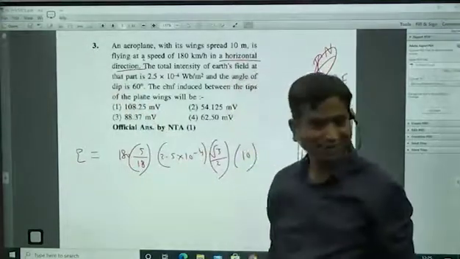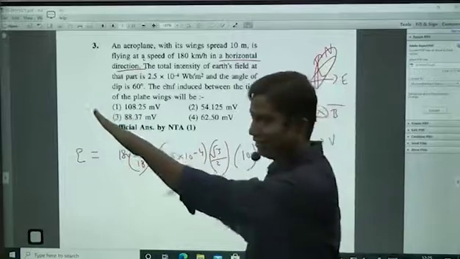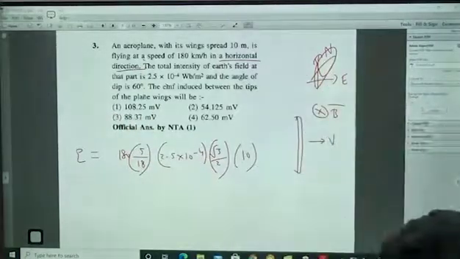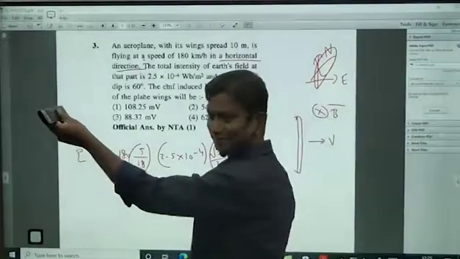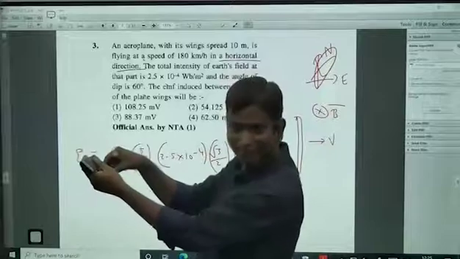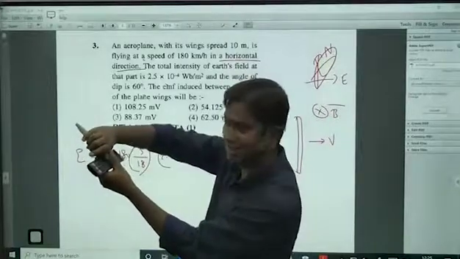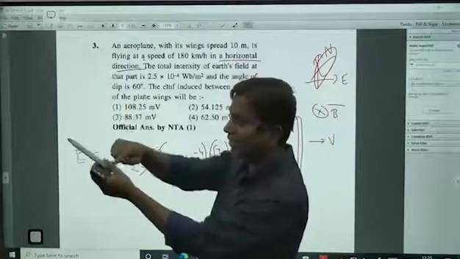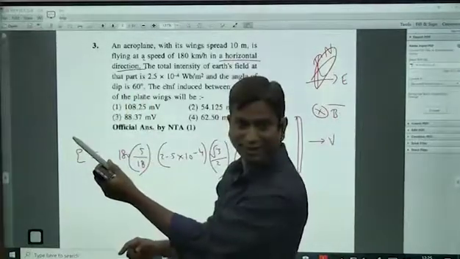Like that also they may give the questions. During takeoff, the wing is there. That time, which components do you have to take? Even if it is taking off, earlier it was like this, now it is like this. It's a thin rod, but the velocity is in this direction, taking off. Earlier you had taken velocity like this, B is up. Now the velocity is like this.